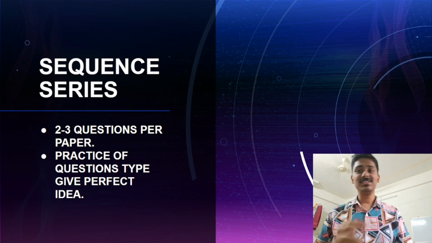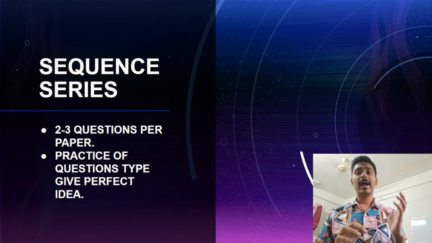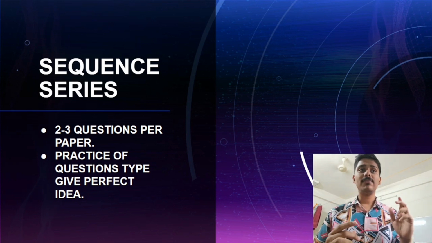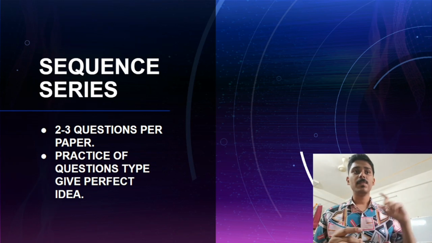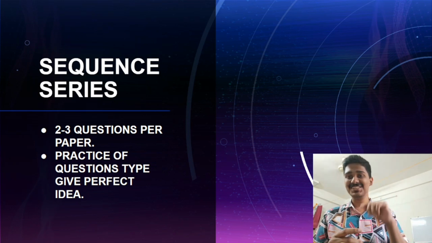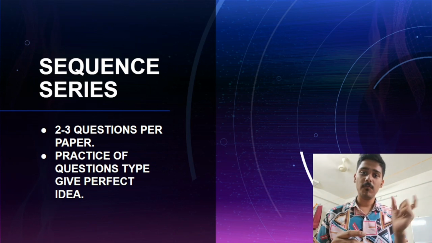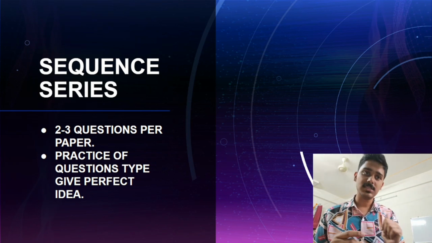The chapter is sequence and series. Obviously we all know 2 to 3 questions आते हैं इससे, and the point is you have to do the various types of series like AP, GP, AGP and various types of limited edition series. So you have to learn them and practice questions related to it. It would help you gain good confidence over the chapter and ultimately आपको questions उससे बन जाएं.